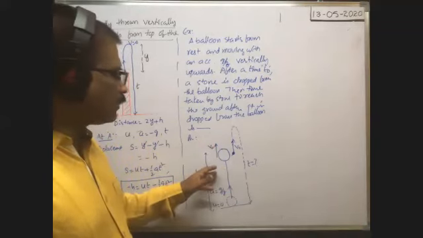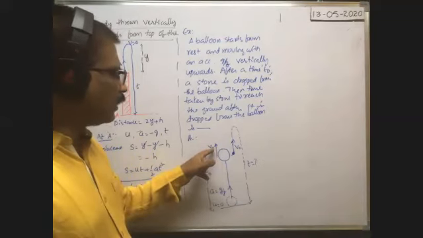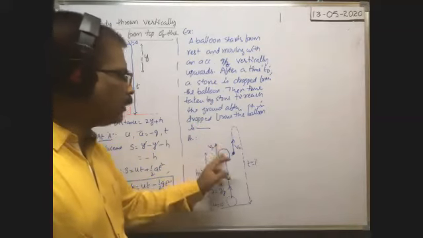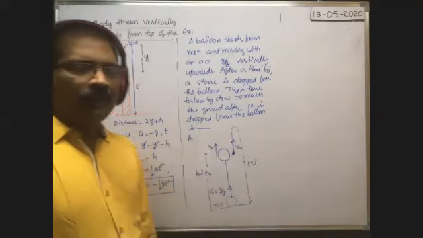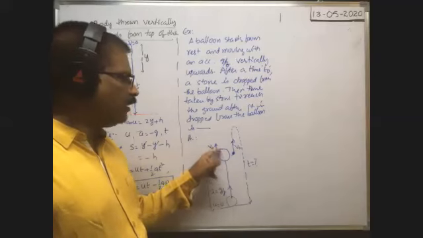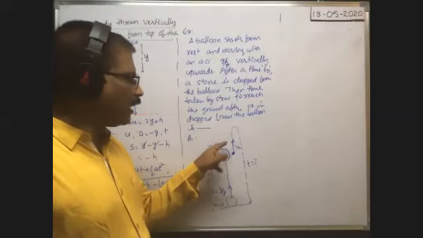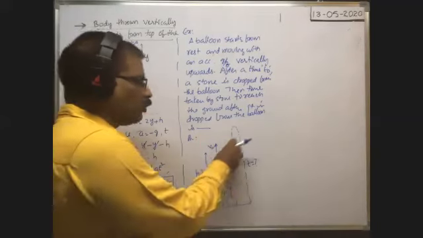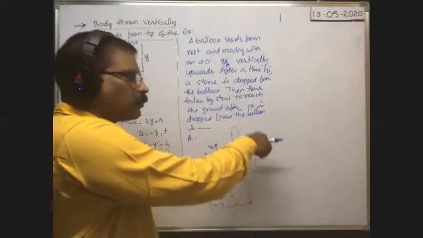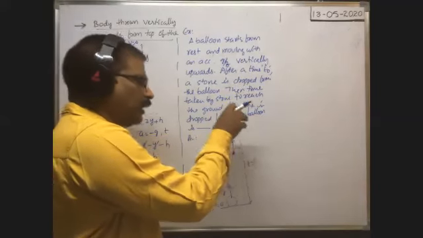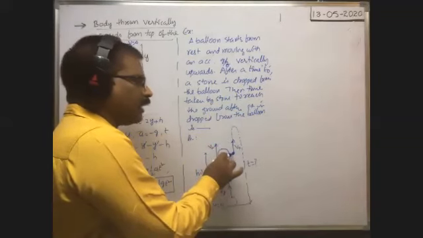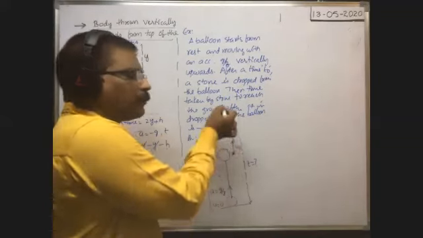After t naught seconds, suppose it acquires the velocity v naught. At that instant, it rises to a height h. At that time, from the balloon, a stone is dropped. At the instant the stone is dropped, as the balloon is having some velocity, every body inside the balloon is also having the same velocity. Even the stone is released along with the balloon, moving in the upward direction with a velocity v naught. That's why even when dropped, as it is having velocity v naught, the stone moves upwards initially.